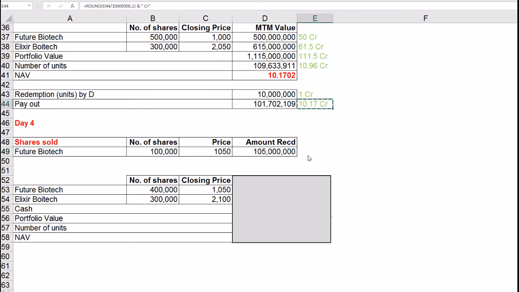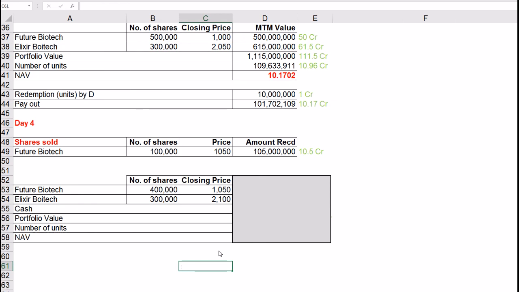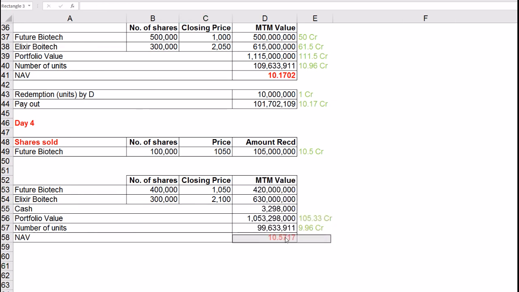10.1702 crore will be paid out to investor D, and the rest of it, approximately 33 lakhs, the fund may decide to hold in cash and will deploy in the market in the next few days based on the opportunity in the biotech sector. The NAV at the end of the day will be the value of 4 lakh Future Biotech shares at 1,050 plus 3 lakhs of Elixir shares at 2,100 and the remaining cash of around 33 lakhs. Of course, we are assuming that closing prices of shares are same as these.